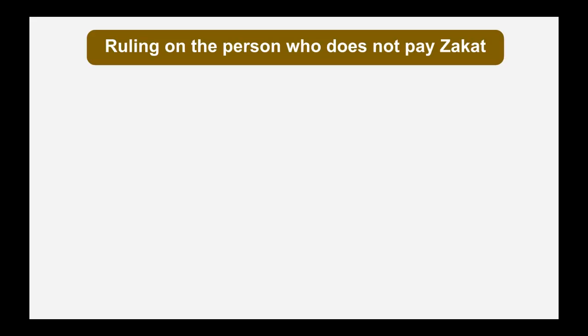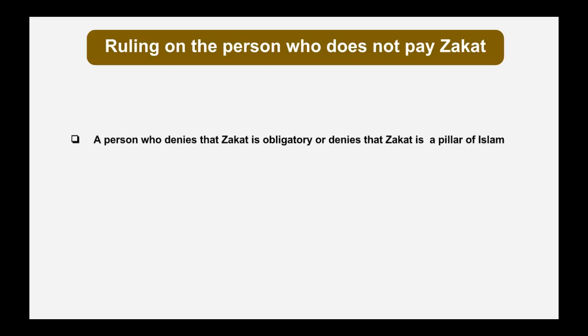Now, there are two types of people who refuse to pay Zakat. The first one is the one who denies Zakat. This is a person who denies that Zakat is obligatory, or denies that Zakat is a pillar of Islam. A person like that is committing kufr, and basically he's going outside of the circle of Islam because he belied Allah Azza wa Jalla and belied His Messenger sallallahu alaihi wasallam.